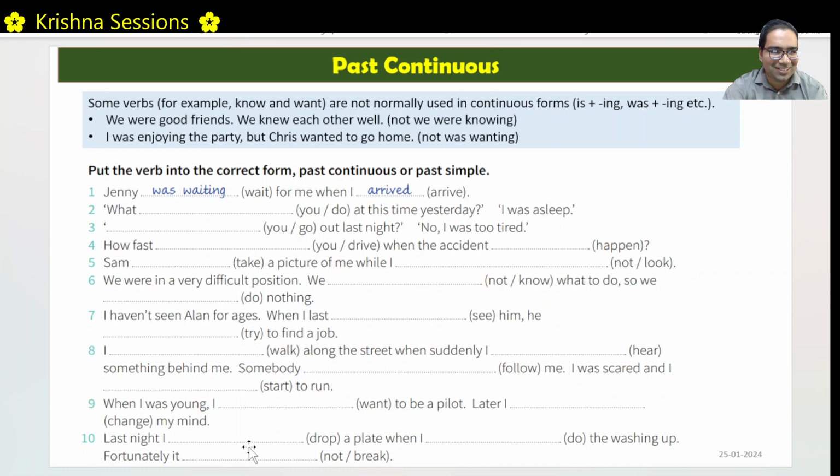Again, breaking doesn't take 30 minutes. Breaking is again instantaneous. Either it breaks or it doesn't break. So it did not break. It should be in simple past. Please note whether the actions take a longer time or they happen instantaneously. Dropping a plate is instantaneous. Slow motion dropping doesn't happen. Similarly, breaking also doesn't happen in slow motion. So that's why this is in simple past, and this thing is in past continuous. We can't do split second washing up. Hope you understood this.